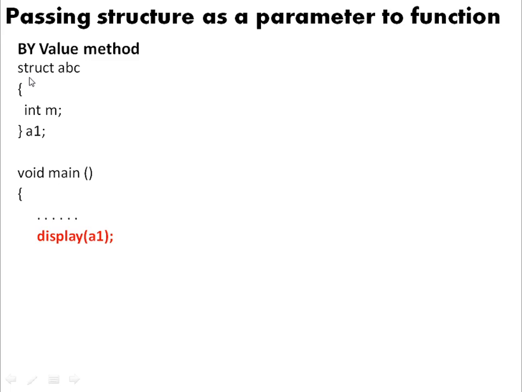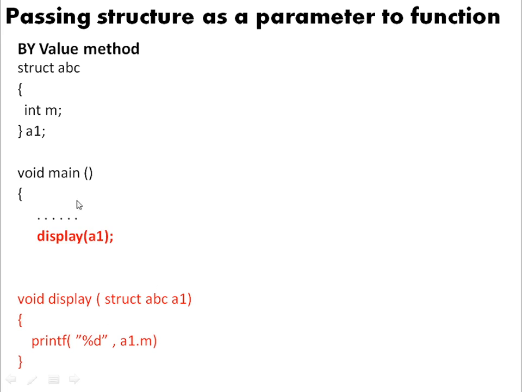So when I call this particular display function, it means that main gets suspended for a while. Now this particular display function is being called. So main is not yet ended. Main is yet to be completed. Now this is your display function, passing A1 as a parameter.